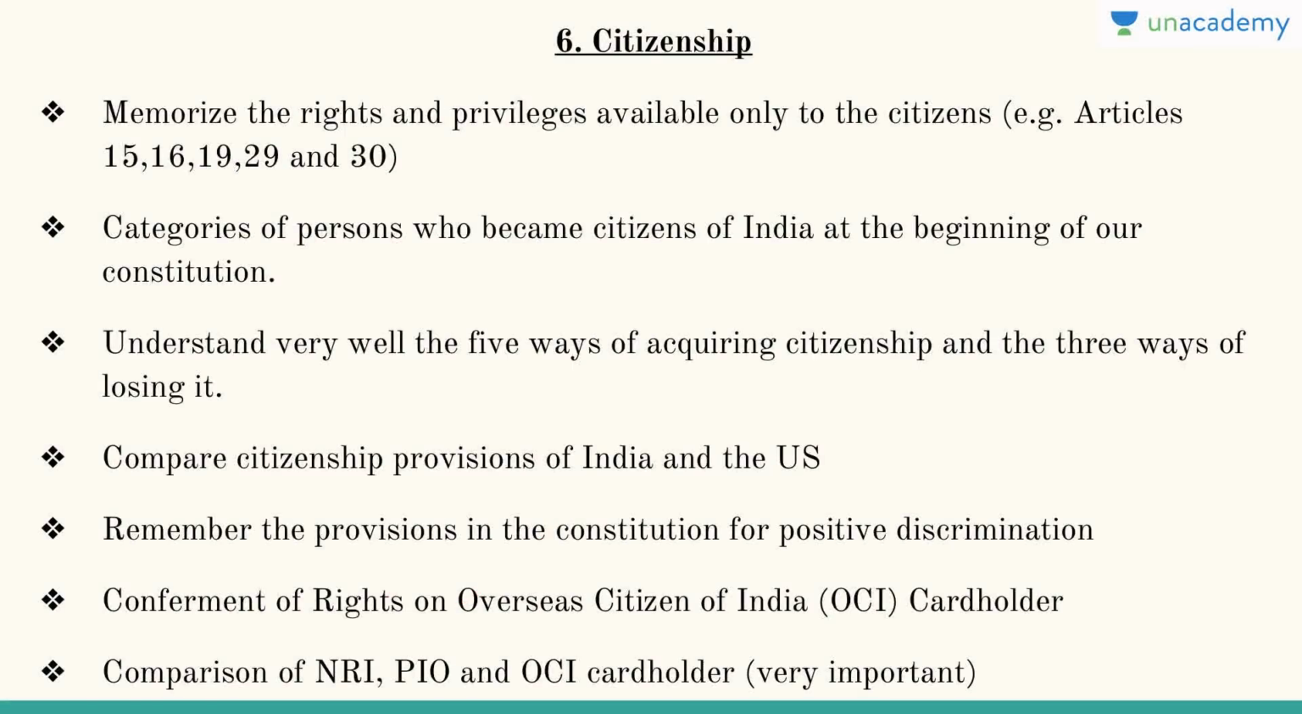And then citizenship, memorize the rights and privileges available only to the citizen, 15, 16, 19, 29, 30. Categories of the person who became a citizen of India at the beginning of our constitution, 5 ways of acquiring citizenship and RNT, the 3 ways of losing it. And then compare citizenship provisions of India and US, remember provisions in the constitution for positive discrimination, conferment of rights on overseas citizen of India card holder, and comparison of NRI, PIO and OCI card holder.